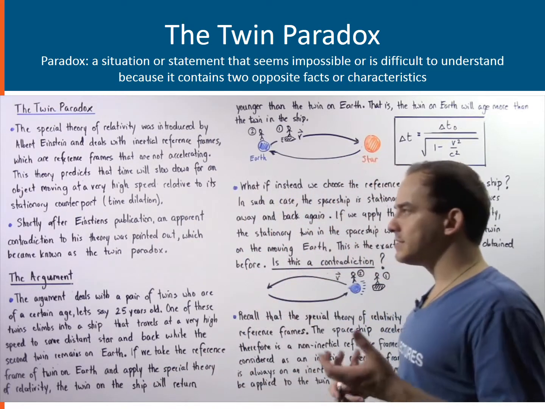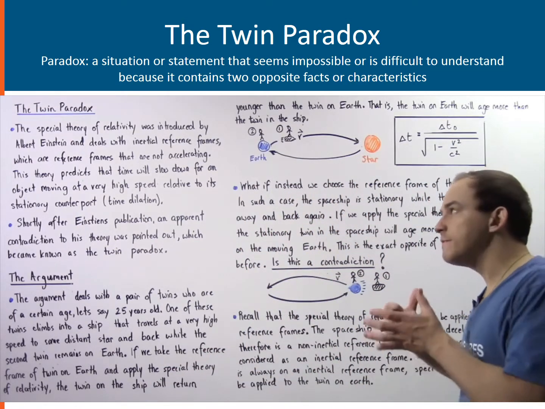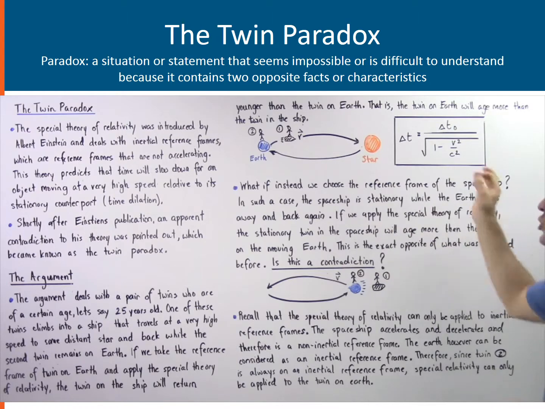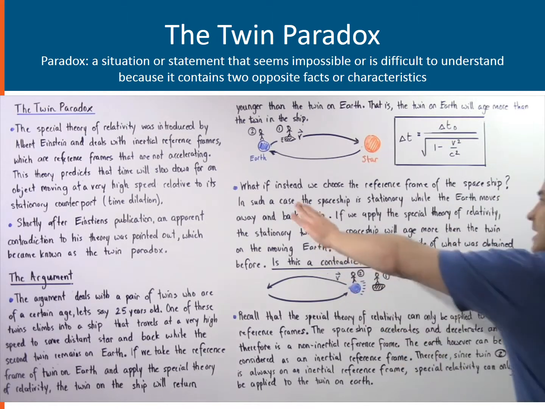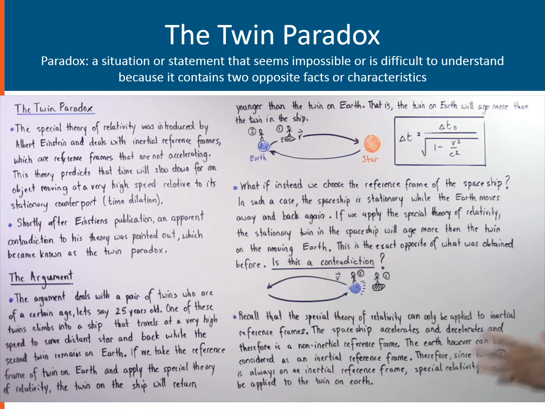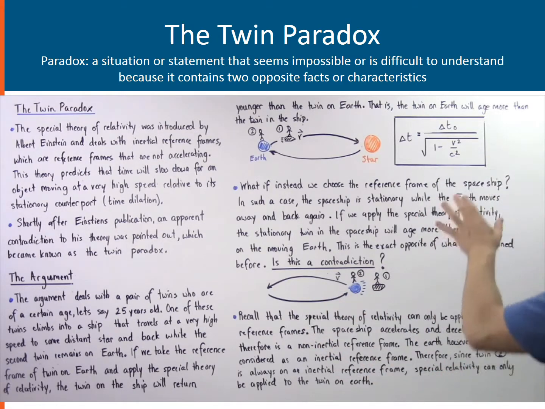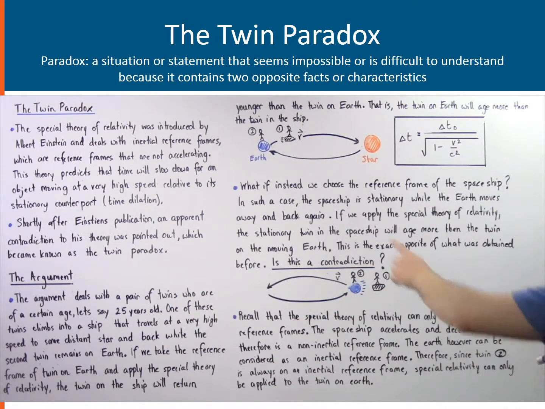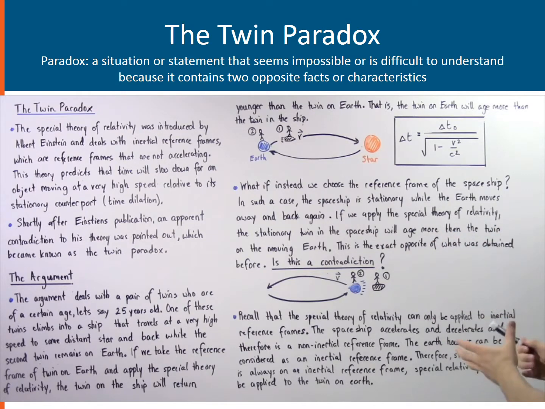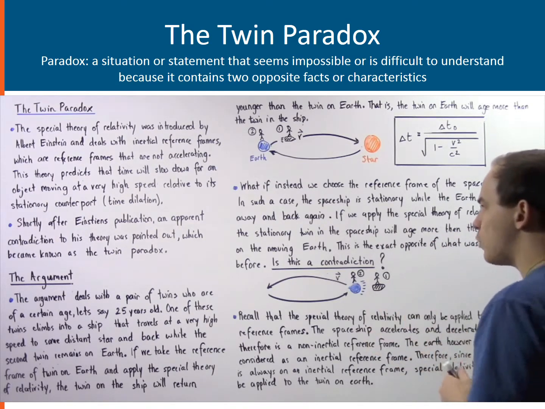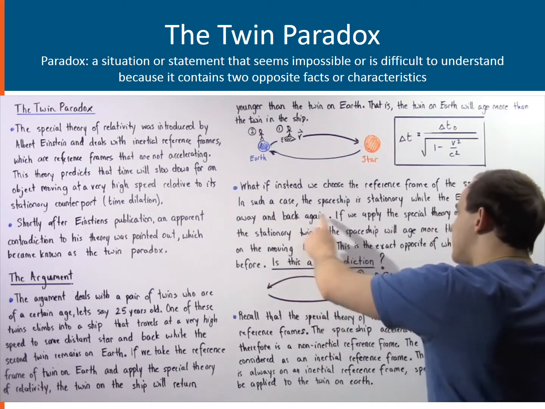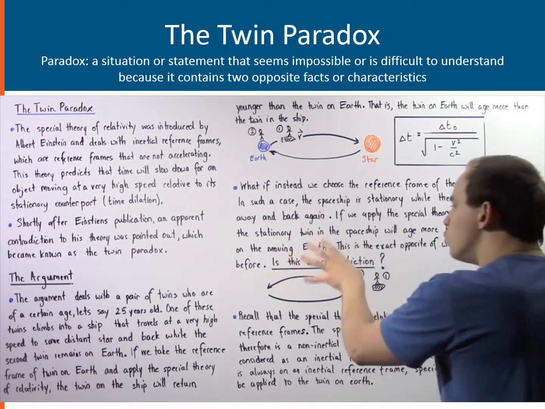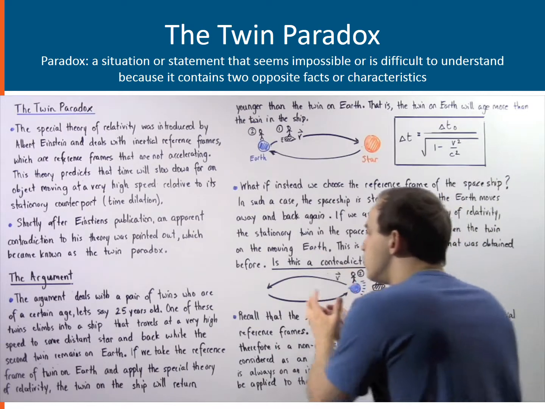Now, what happens if we take this argument and reverse the argument? What if instead we choose the reference frame of the twin inside that spaceship? Now, in such a case, the spaceship is now assumed to be stationary while the Earth is the object that moves away and then back again. Now, if we apply the special theory of relativity to such a situation, we see that the stationary twin in the spaceship will now age more than the twin on the moving Earth, because now the Earth is moving away